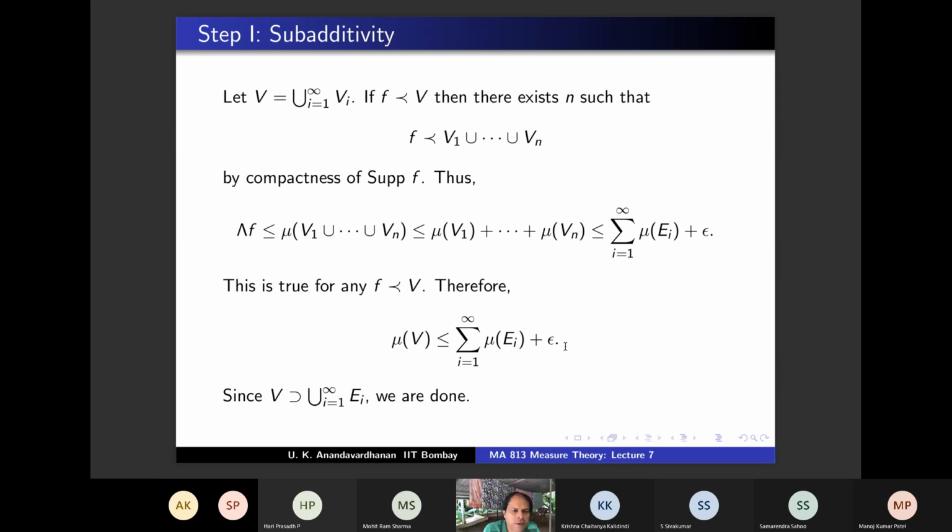And remember some of these things, because today we are going to do 4 steps. And the 4th step, we are going to show additivity. Right now, we have shown subadditivity. In step 4, we will show additivity. But we are not going to show additivity on our final sigma algebra. You remember the final sigma algebra came via an intermediate step, no? What was the notation of that intermediate step?